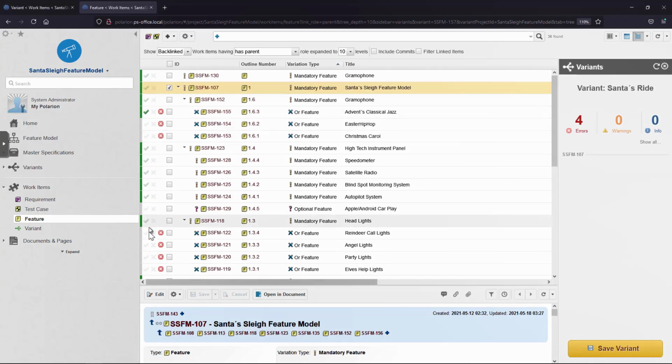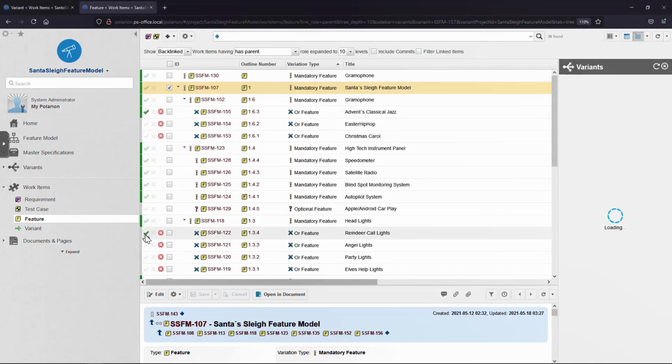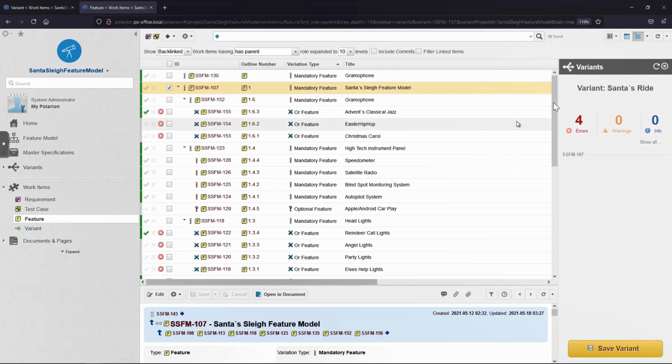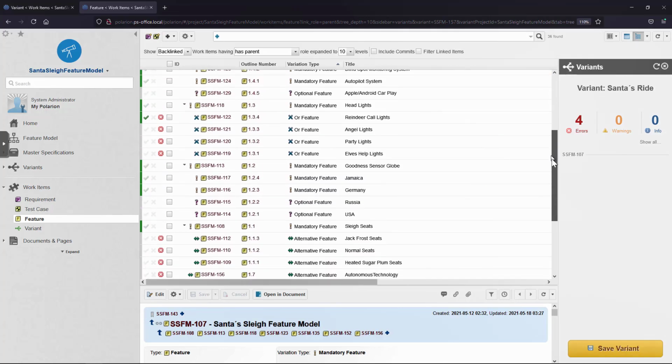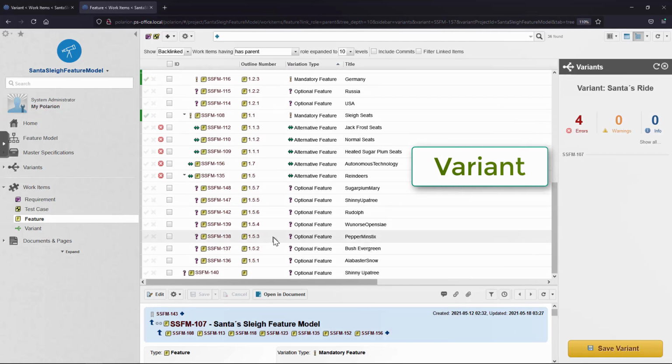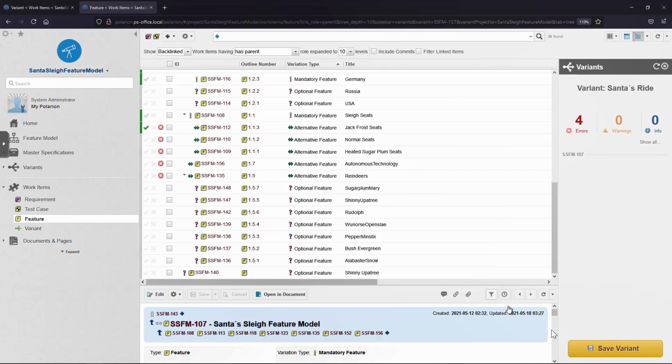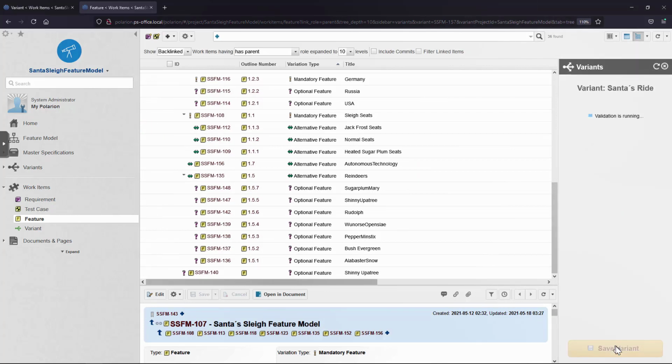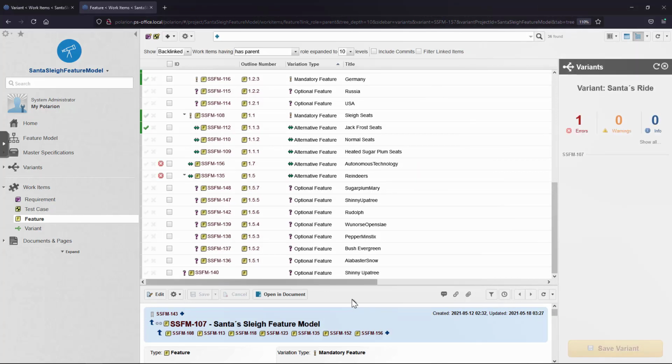Here, Polarion Variants helps to configure a variant by showing error markers at each part of the model where a decision has to be made or to be changed to end up with a valid variant according to what has been modeled in the feature model. They can select the feature Autonomous Engine in the variant configuration for the variants that shall be equipped with it.